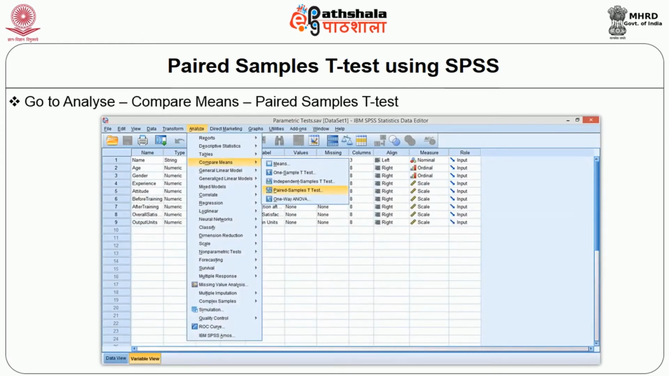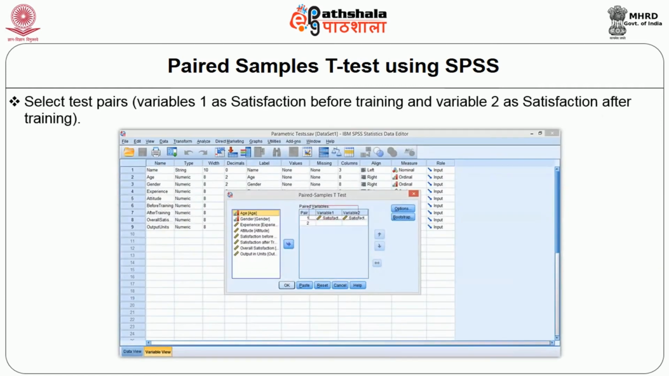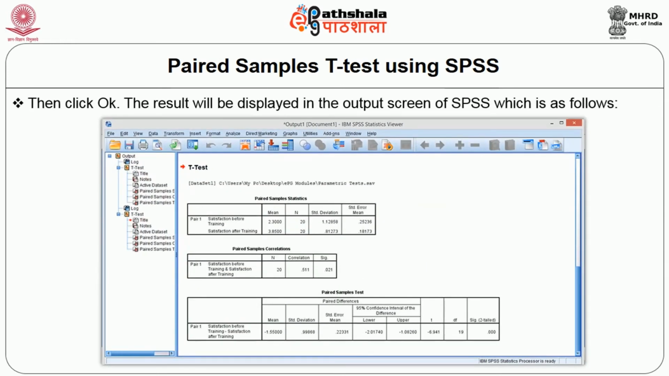Now let's use the same sample file dataset, small sample test.sav. Go to Analyze, Compare Means and Paired sample t-test. Select test pair, variable 1 as satisfaction before training or preference before training, and variable 2 as preference after training. Then click OK. The result will be displayed in the output screen of SPSS, which is as follows.